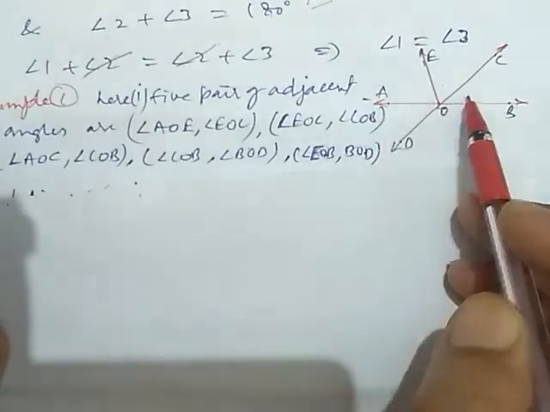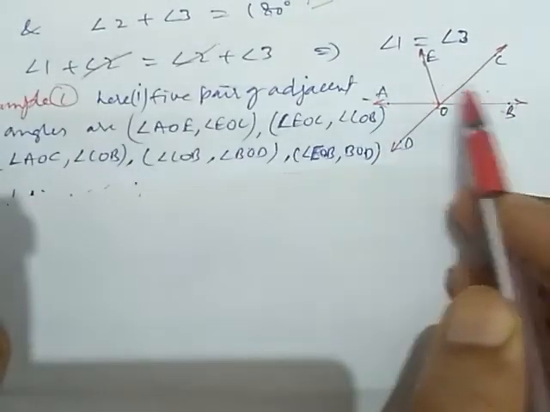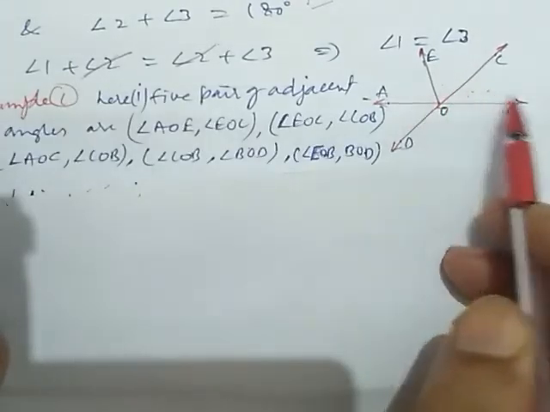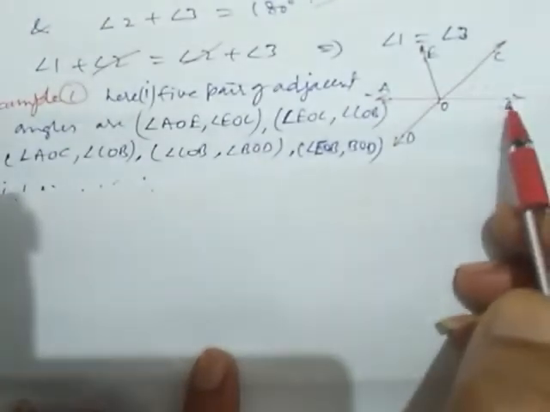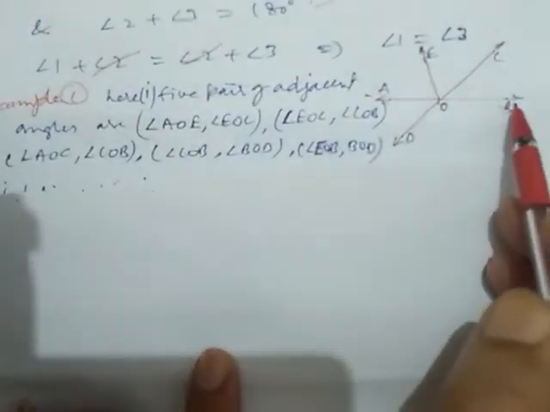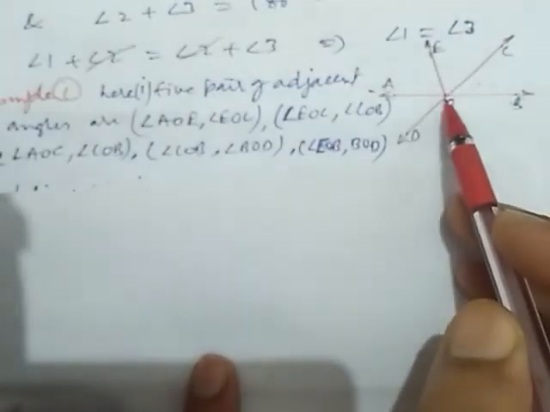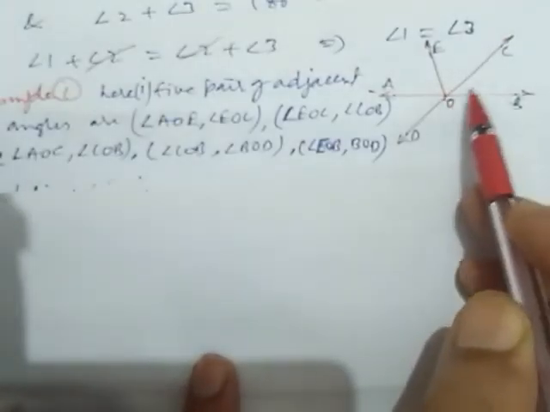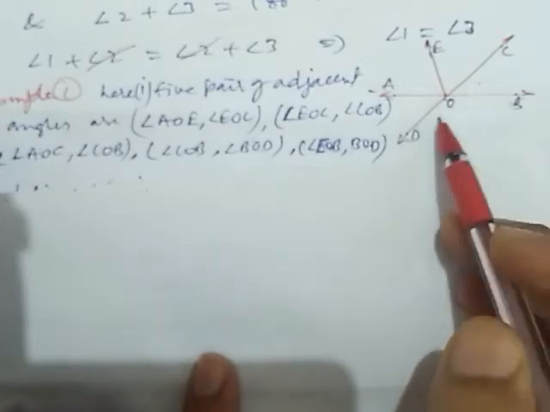So AOC and COB form a pair of adjacent angles. Now angle COB and angle BOD both have this common arm and the common vertex. So they form a pair of adjacent angles.